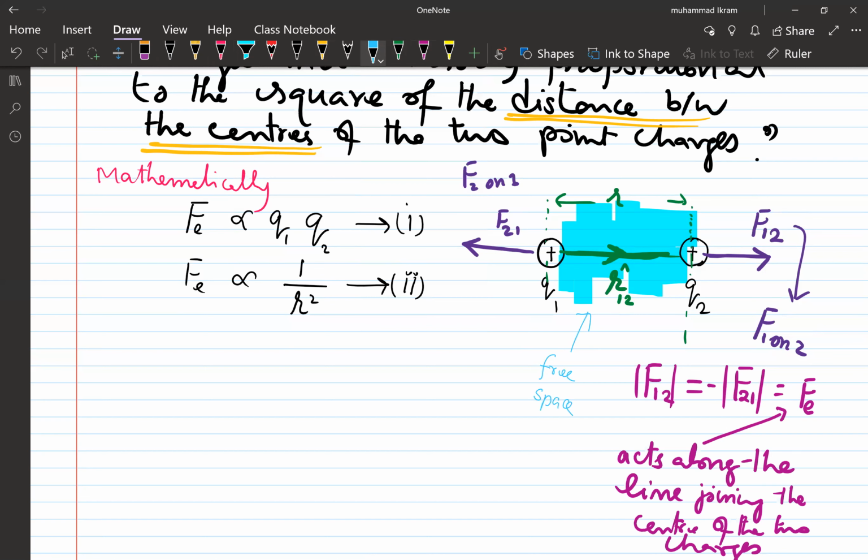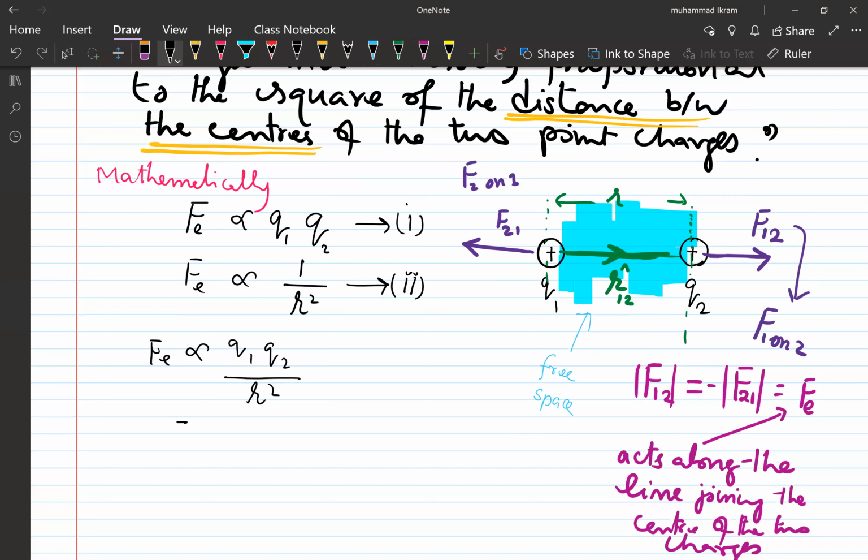Right, now combining these two equations into a single equation, what does this mean? That this electrostatic force is directly proportional to Q1 Q2 into 1 over r square.